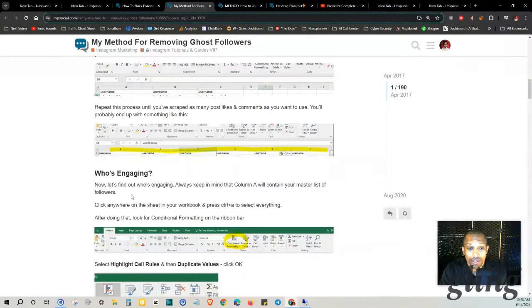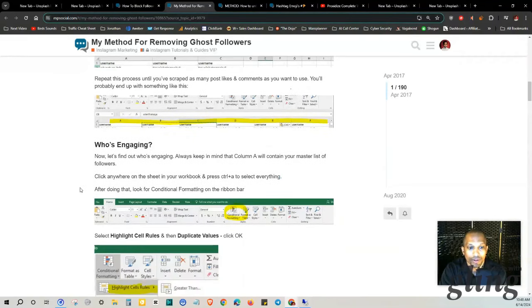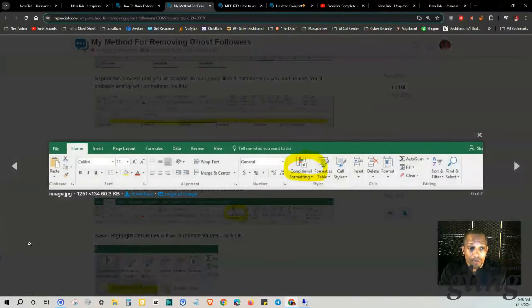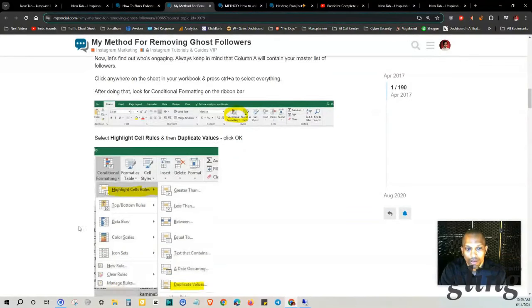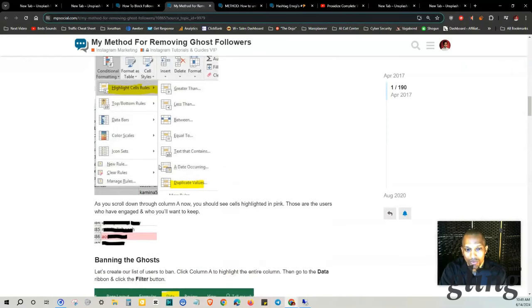Now, who's engaging? Let's find out who's engaging. Always keep in mind that column A will contain your master list of followers. Click anywhere on the sheet in your workbook and press Control A to select everything. After doing that, look for conditional formatting on the ribbon bar. So that's up here, and this is on Microsoft Excel. Select highlight cell rules and then duplicate values. Right here under conditional formatting, highlight cell rules, duplicate values.